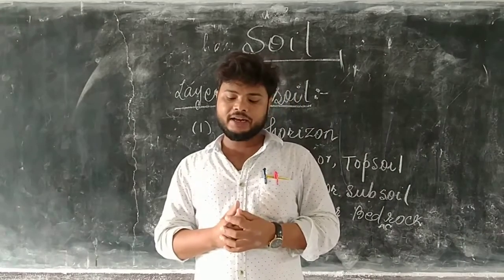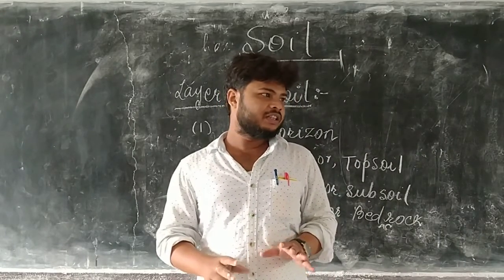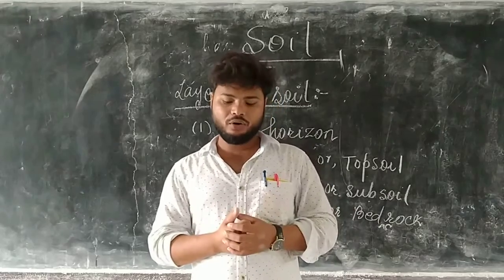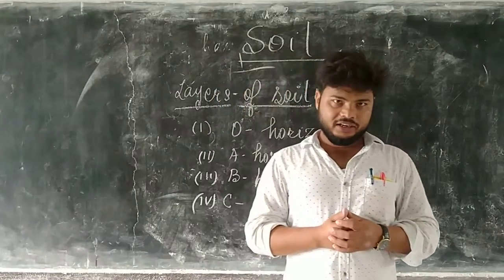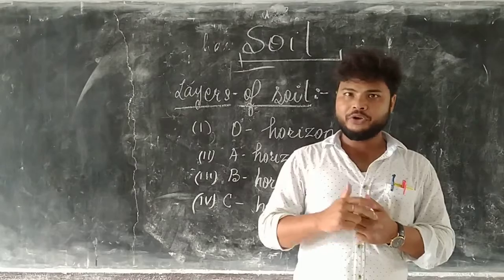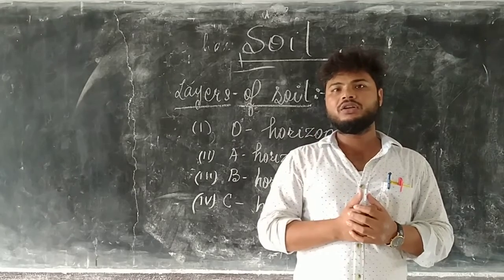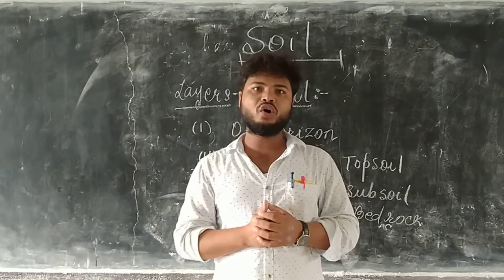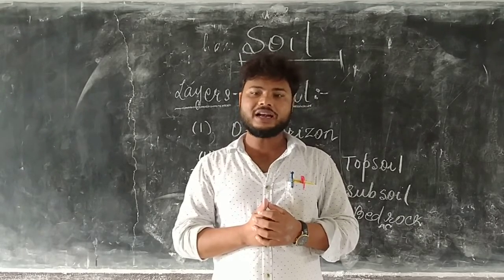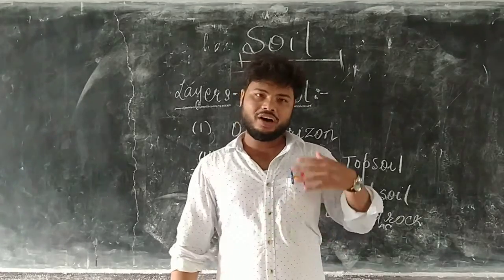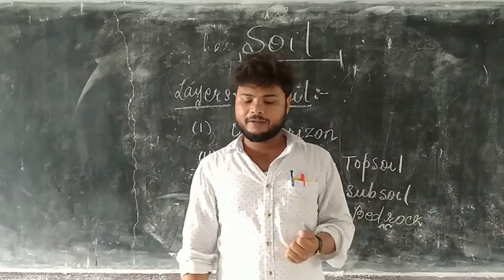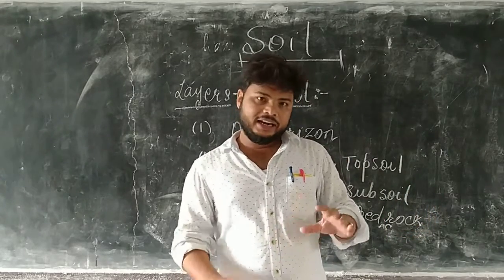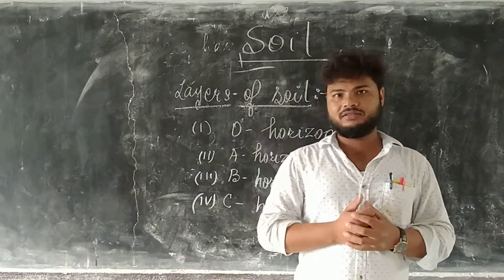Very fertile means very healthy soil. In terms of color, O horizon soil is dark in color. And the layer is very thin.